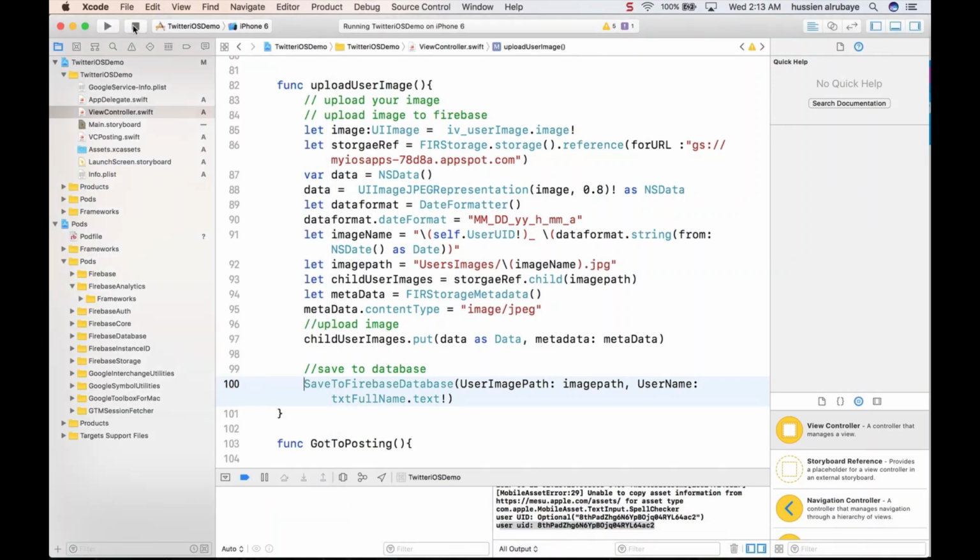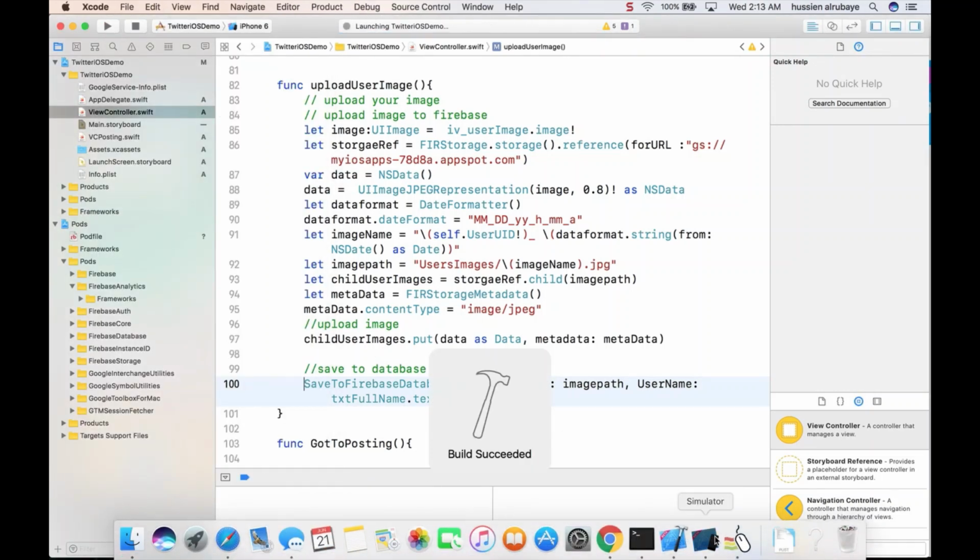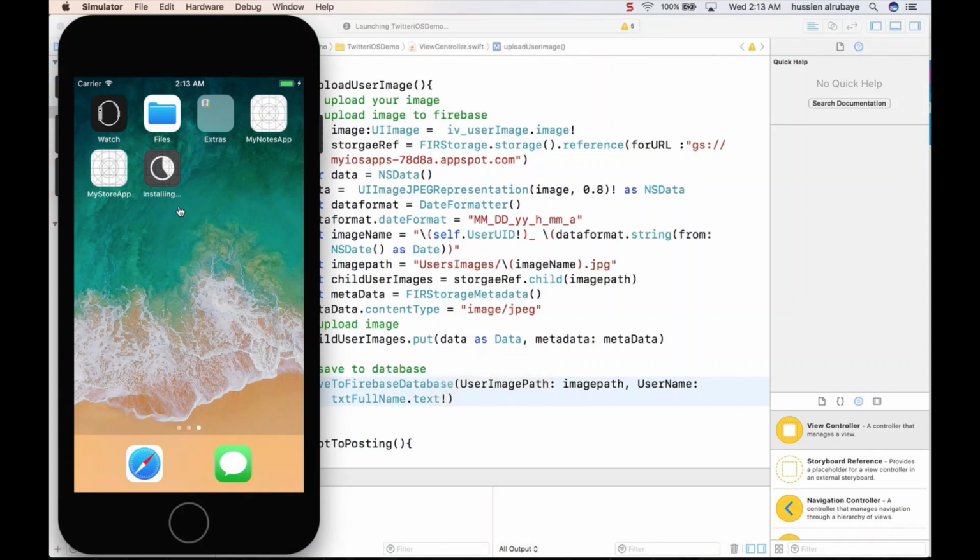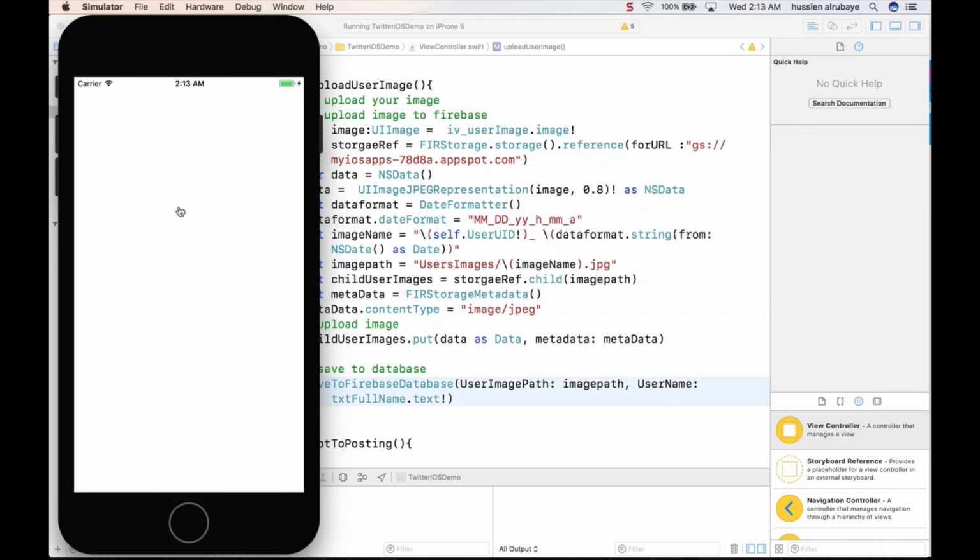So what else? What if I just want to make sure about a new user? So let's try it and see if everything goes according to what we expect.